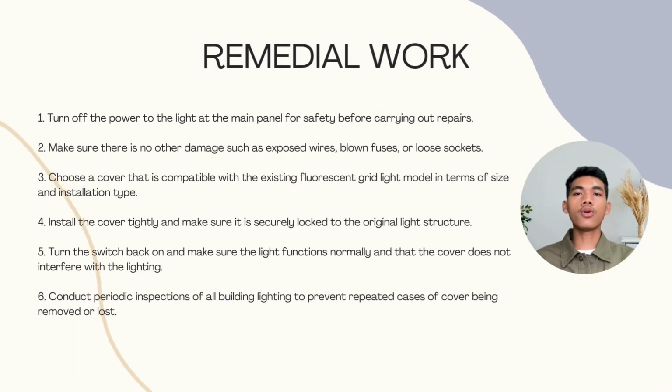Remedial work. Turn off the power to the light at the main panel for safety before carrying out repair. Make sure there is no other damage such as exposed wire, blown fuse, or loose socket. Choose a cover that is compatible with the existing fluorescent grid light model in terms of size and installation type. Install the cover tightly and make sure it is securely locked to the original light structure. Turn the switch back on and make sure the light functions normally and that the cover does not interfere with the lighting. Conduct periodic inspection of all building lighting to prevent repeated cases of cover being removed or loose.